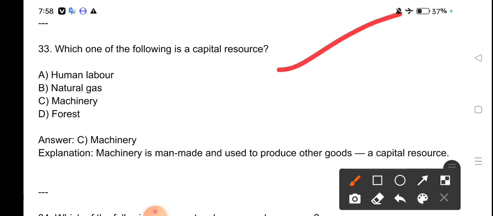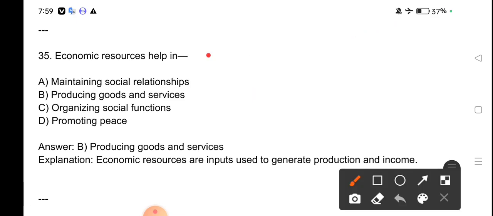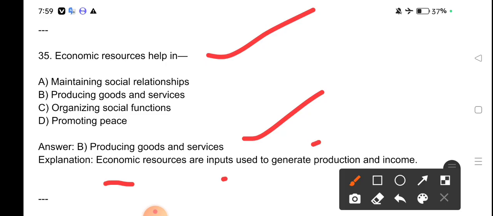Which one of the following is a capital resource? Machinery. Machinery is a capital resource. Machinery is man-made and used to produce other goods and capital resources. Economic resources help in producing goods and services. Economic resources are inputs used to generate production and income.